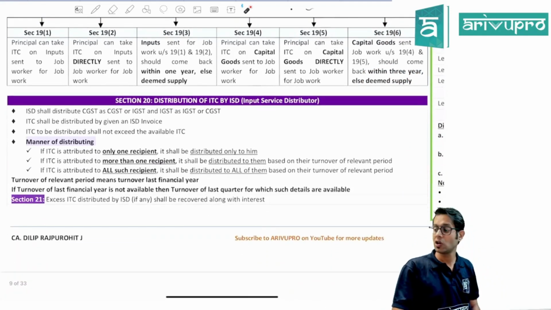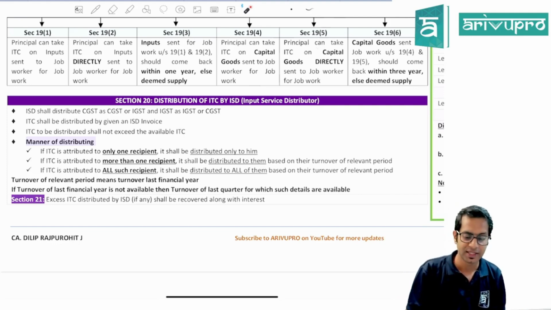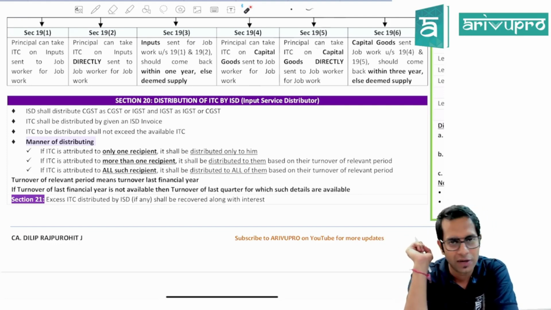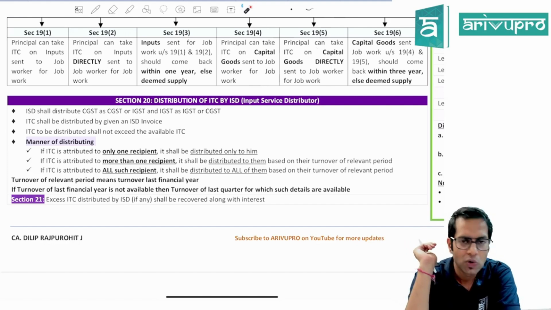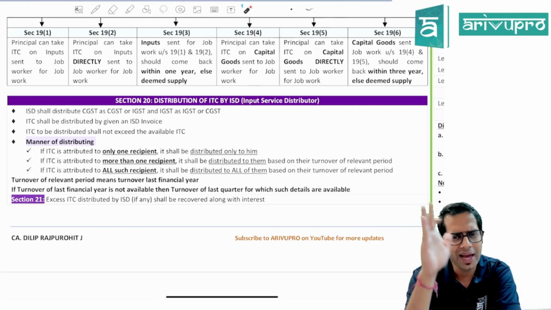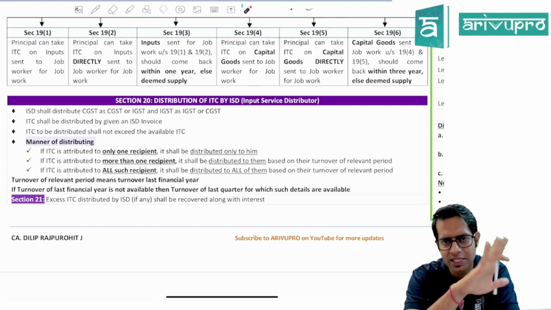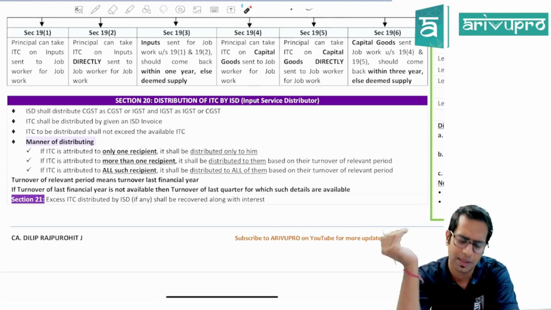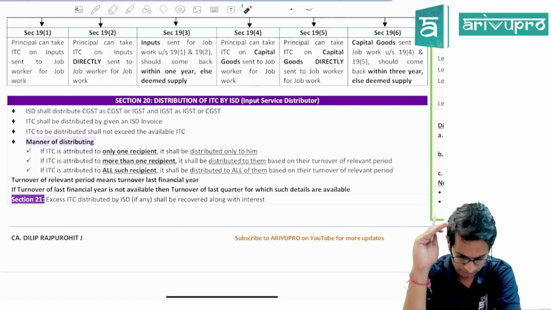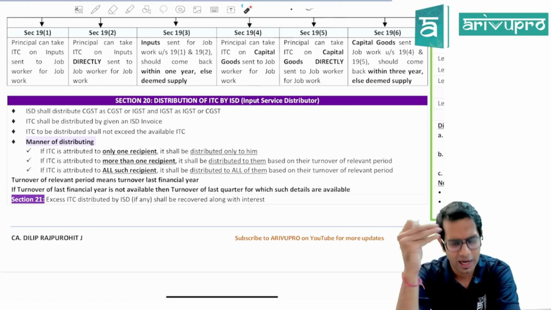Then section 20 talks about distribution of input tax credit by the input service distributor. So the input service distributor can distribute the input tax credit based on a document called the input service distributor invoice. How can he distribute, sir? If he has IGST credit, he can distribute that IGST credit as IGST or CGST. Similarly, if he has CGST credit, he can distribute that CGST credit as CGST or IGST.